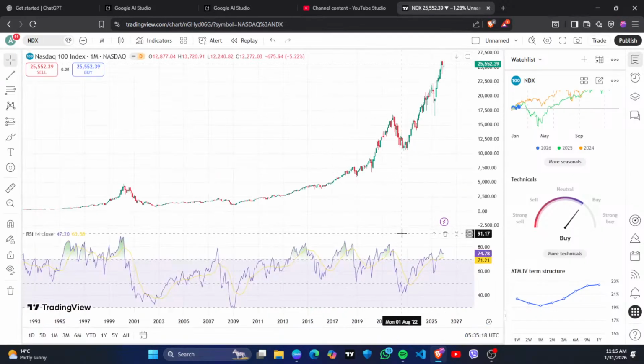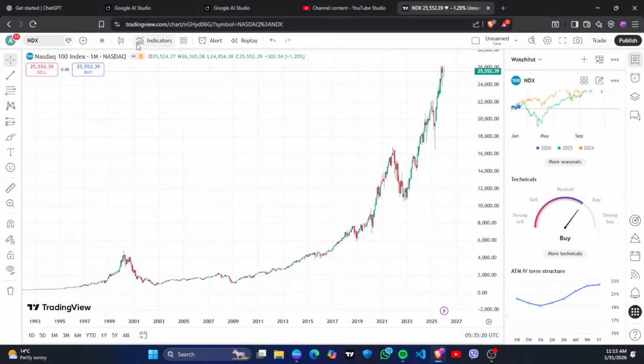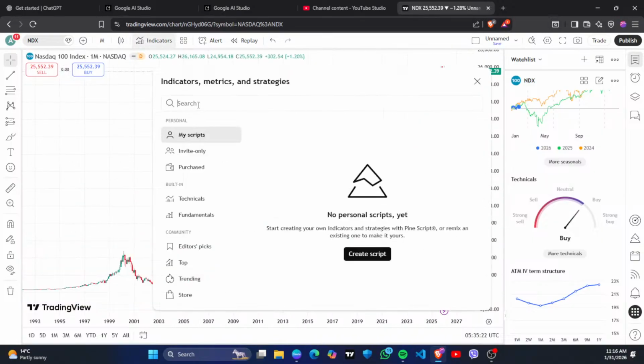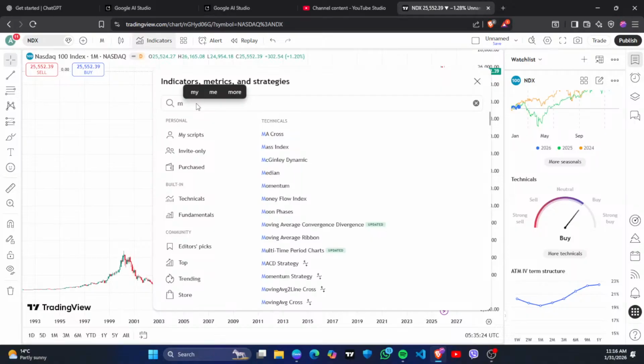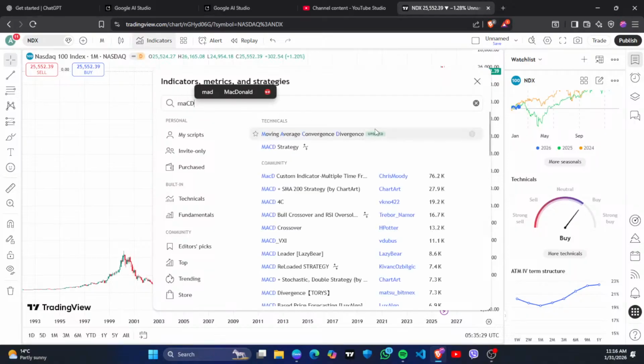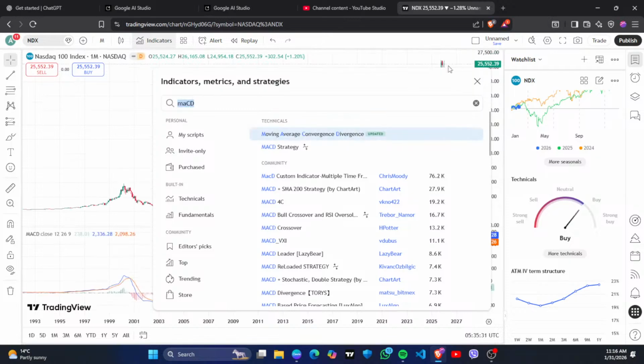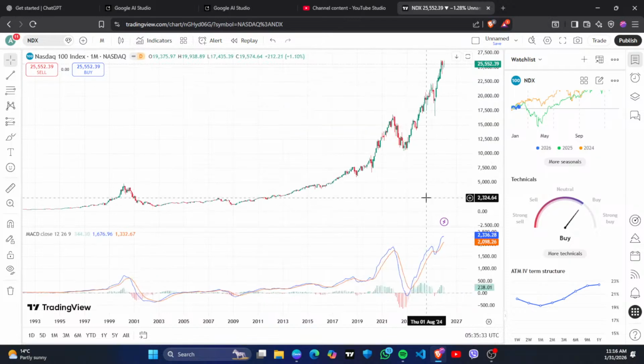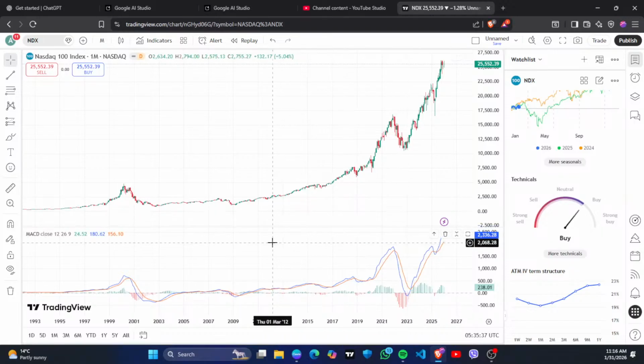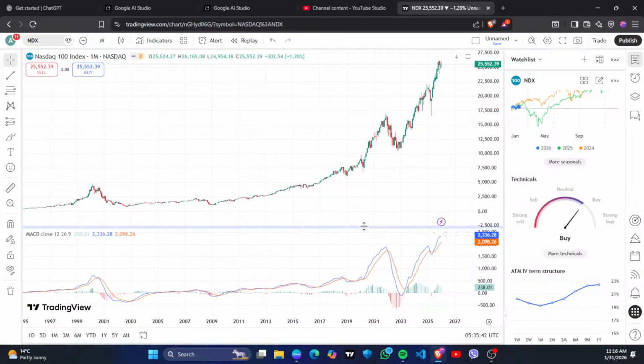Anyway, we need to see this from the RSI perspective. Then we will see MACD also, moving average convergence and divergence. Okay, now this is our histogram, and the MACD line, along with the histogram, will indicate the market volatility condition.